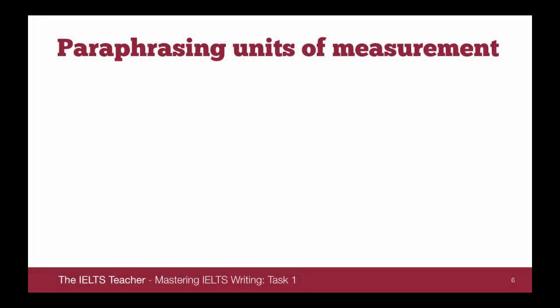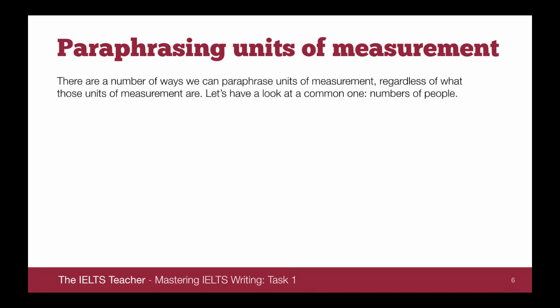Finally, let's have a look at paraphrasing units of measurement. There are a number of ways that we can paraphrase units of measurement regardless of what those units are. So let's have a look at a common unit of measurement that comes up quite a lot: numbers of people. Here's the first example. In 2012, 64,000 people visited Sweden, while 25,000 people visited Norway.